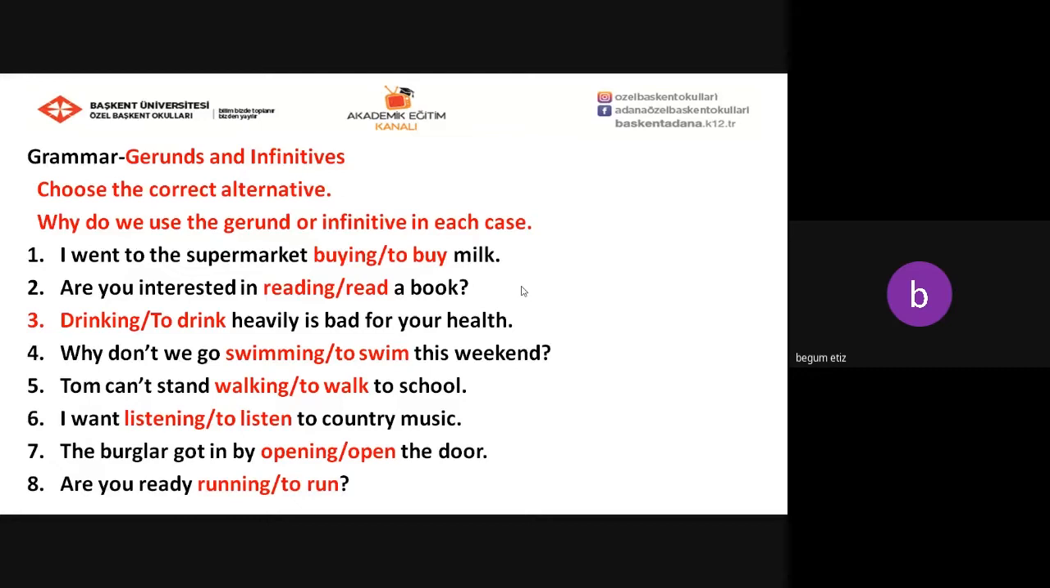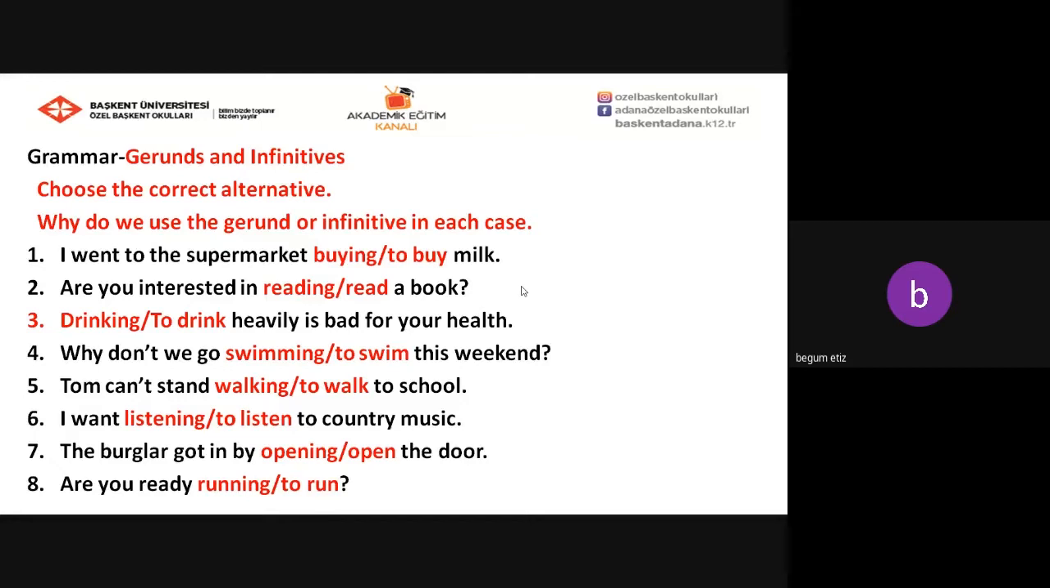I went to the supermarket buying or to buy milk. Are you interested in reading or read a book? To drink heavily is bad for your health. Why don't we go swimming or to swim this weekend? Tom can't stand walking or to walk to school.